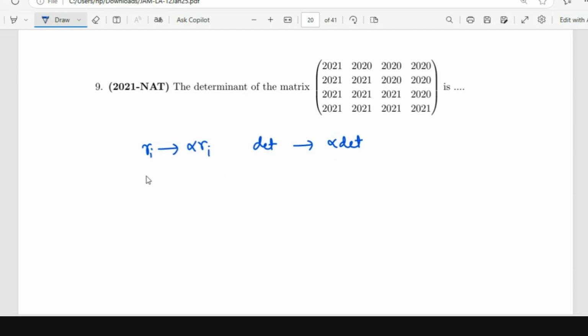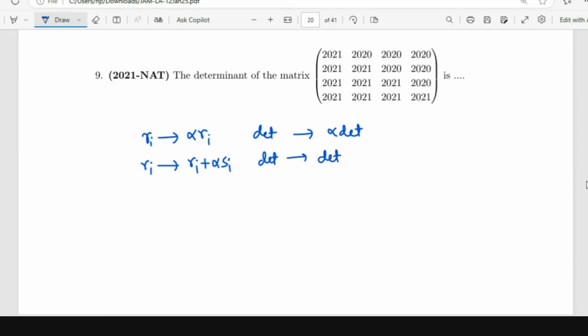If you replace a row with a linear combination, row 1 plus alpha times another row, the determinant remains the same. Using these elementary row operations, you can simplify this and calculate the determinant.